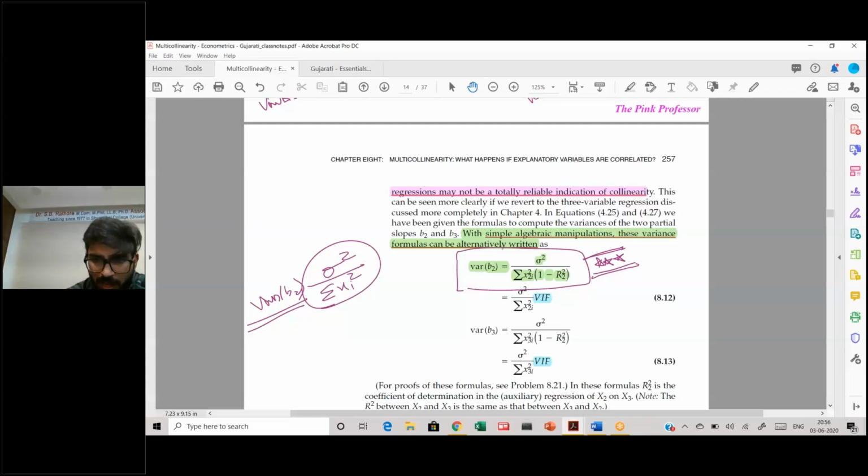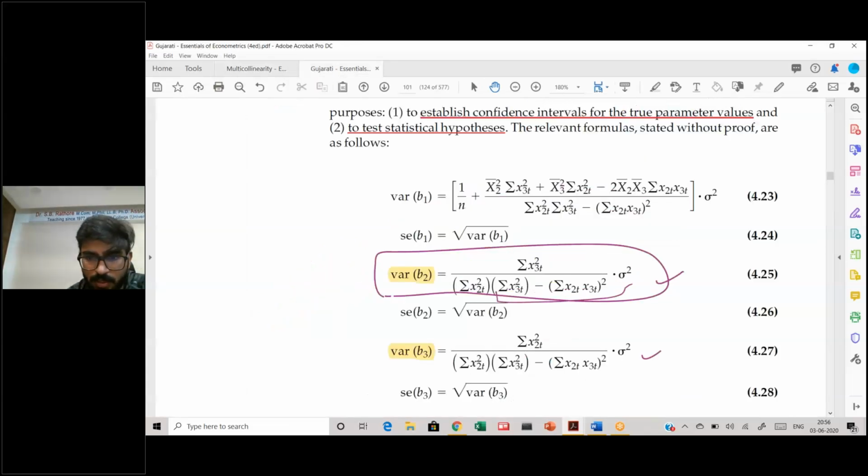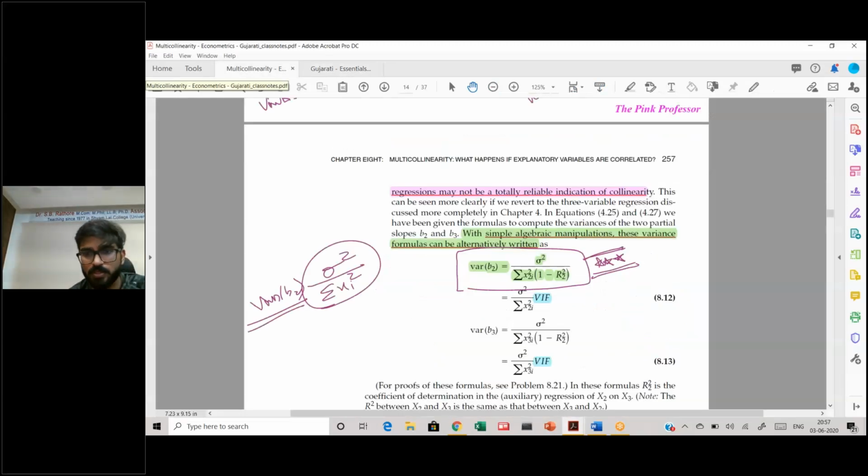So what we have here is, instead of the entire relationship, this relationship, we have replaced this with 1 upon 1 minus r2 square. See this. If you can compare, this was the original formula, and we have replaced everything else with 1 upon 1 minus r2 square. So what is this?